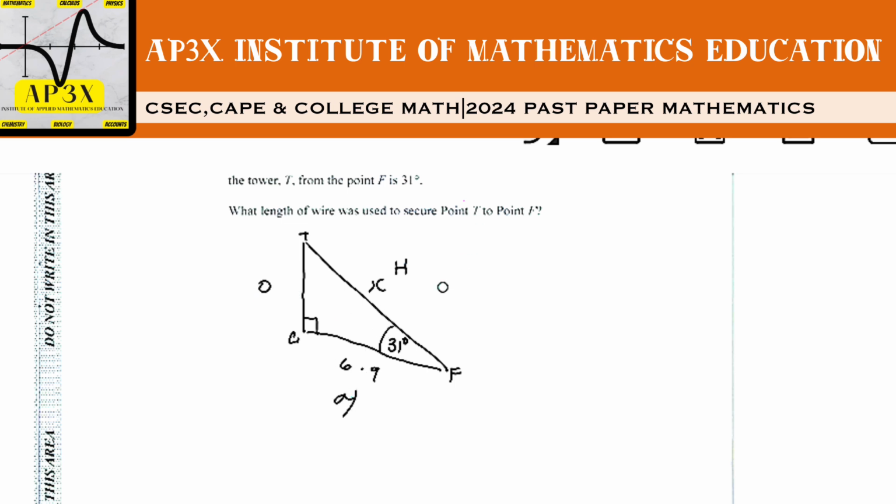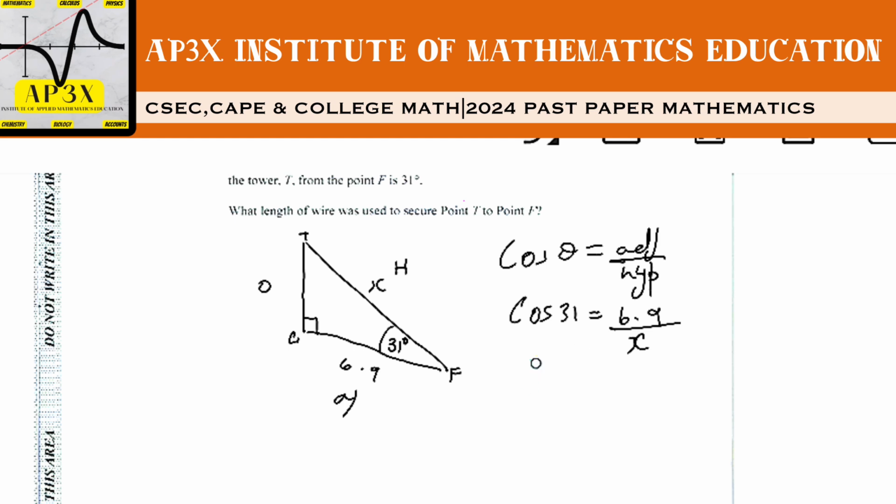So therefore I can use the cosine ratio here. Cosine theta is equal to adjacent divided by hypotenuse. So the cosine of 31 degrees is equal to the adjacent, which is 6.9, divided by the hypotenuse, which is what we're looking for, x in this case.